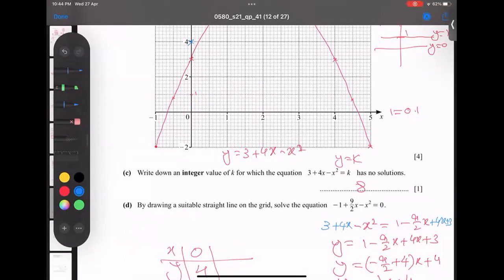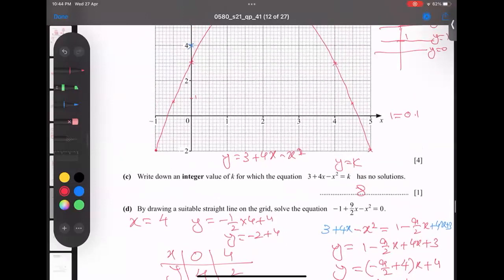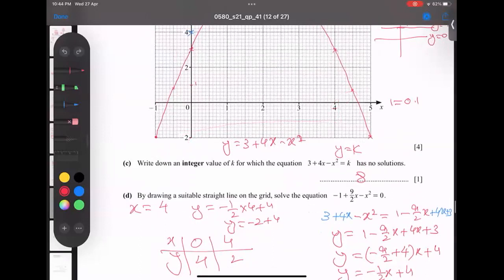So I plug in any other number. For example, I plug in 3. If I plug in 3 there, then what happens? Or even plug in 4, I think that's better. 4 in the place of this one. So y is equal to negative 1 times 4 plus 4. So here I'm getting negative 2 plus 4, I'm getting 2. So 4 and 2, this is okay. X is 4, y is 2.